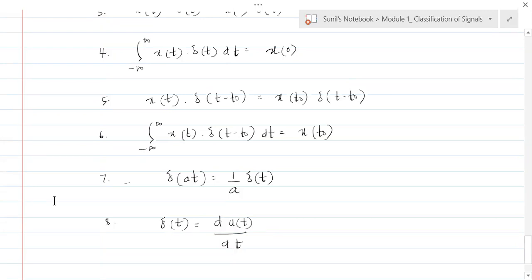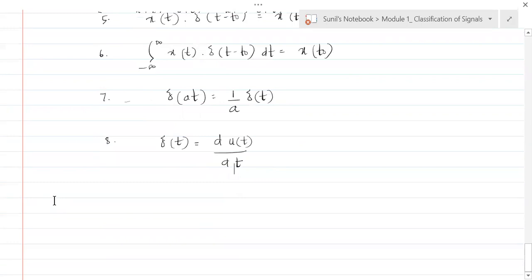Understand that? So let's take the third signal, that is the unit ramp function. This also we have seen. And this is called as r of t.